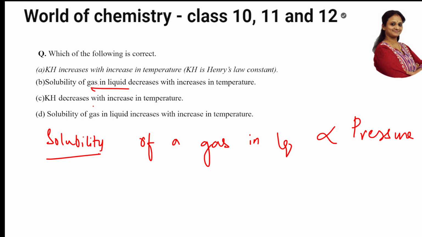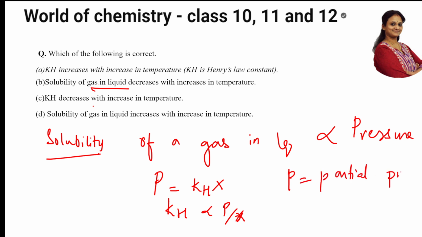Now let us go with the Henry's law concept. Continuing, pressure is equal to KH into X. You have studied this, right? Yes, pressure is equal to KH into X, or you take out KH. KH is directly related to P by X. What is P standing for? P is standing for the partial pressure of gas. What is X standing for? X is standing for your mole fraction. What is KH standing for? KH is standing for your Henry's constant.